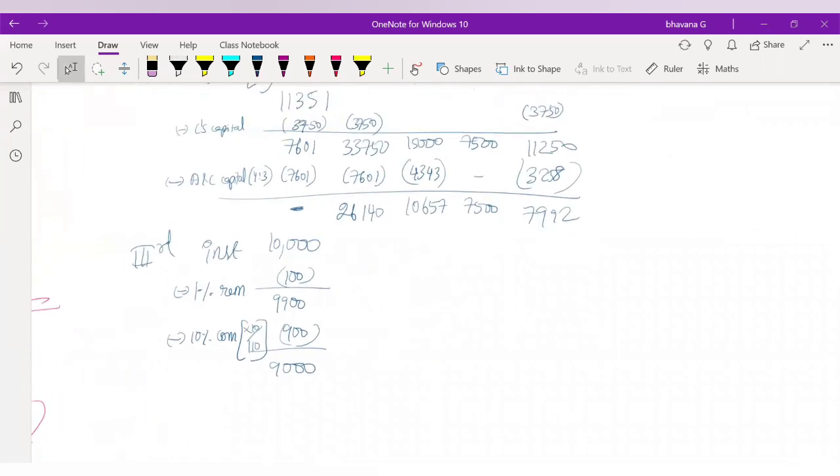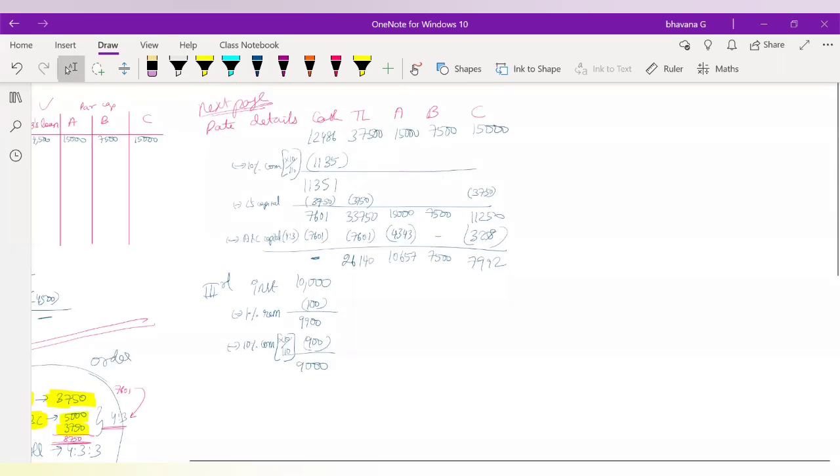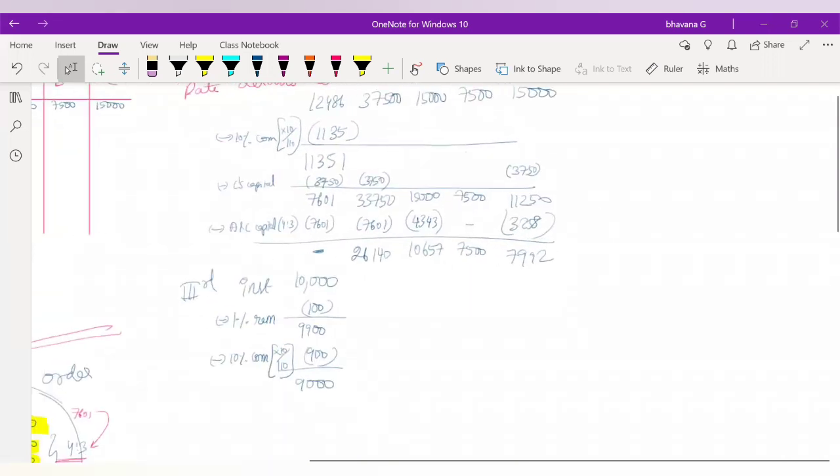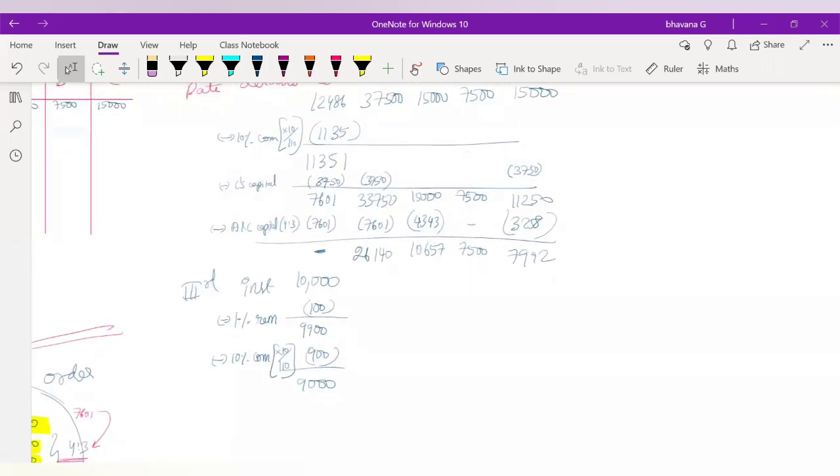So this 9,000 cash, who will you pay to? Which partners do you have to pay this to? Which partners will you pay this 9,000 to? From the remaining balance, A and C. Yes, very good. A and C, because how much do we have yet to pay A? We have yet to pay 10,657.